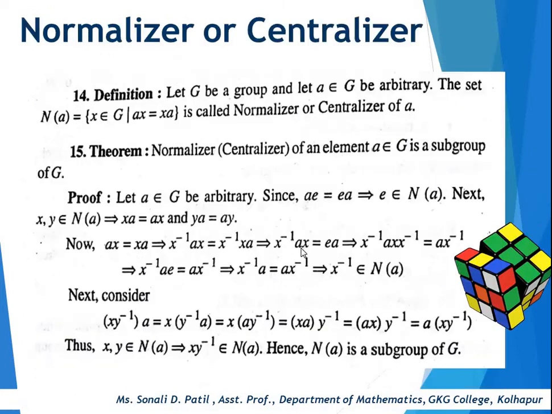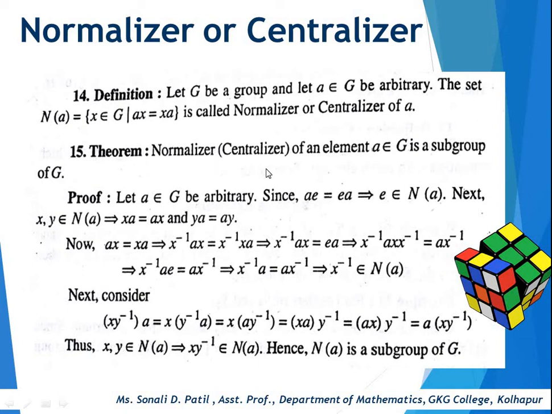Okay. So next point, normalizer or centralizer. Let G be a group and let a belong to G be arbitrary. The set N(a) equal to {x belongs to G such that xa = ax} is called the normalizer or centralizer of a. The normalizer of a is denoted by N(a), and N(a) is non-empty, that is, it contains at least one element, the identity element.